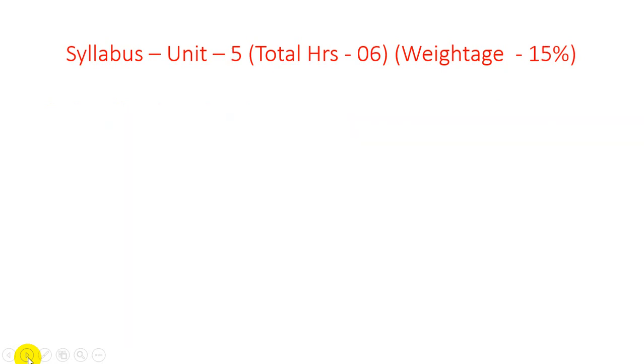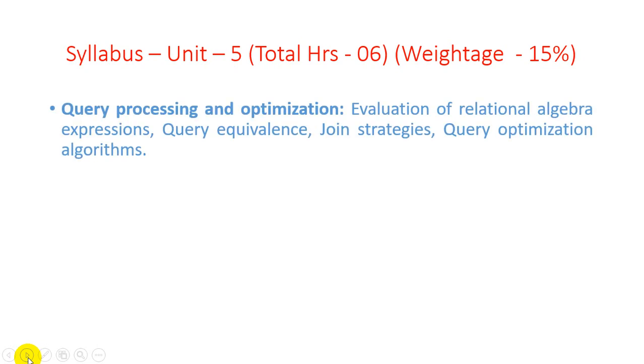In the 5th unit there are 6 hours and the weightage is 50%. Query processing and optimization, because whenever we implement a data management system in the biggest industries, where data is more than lakhs, more than crores, query processing and optimization must be required.